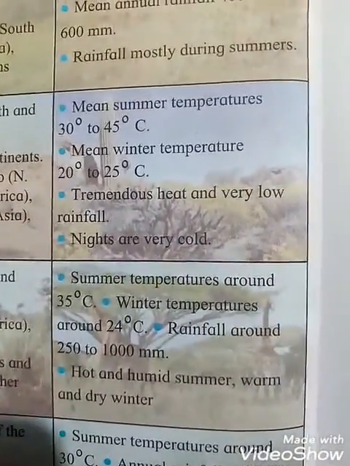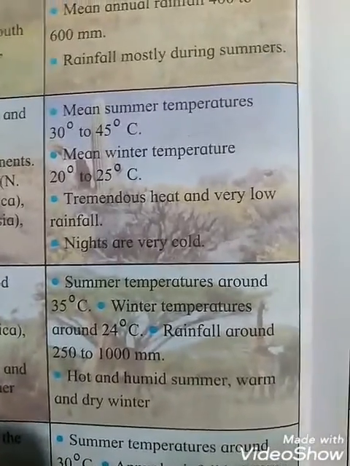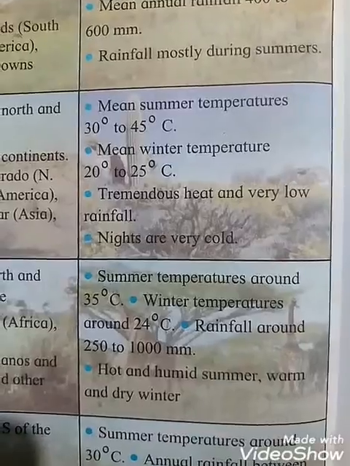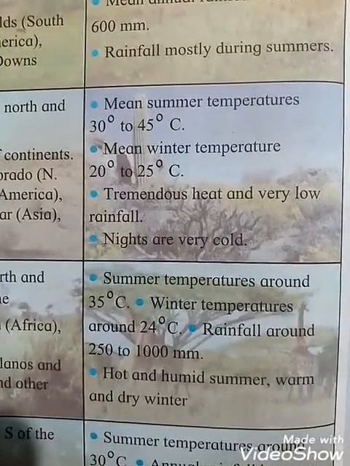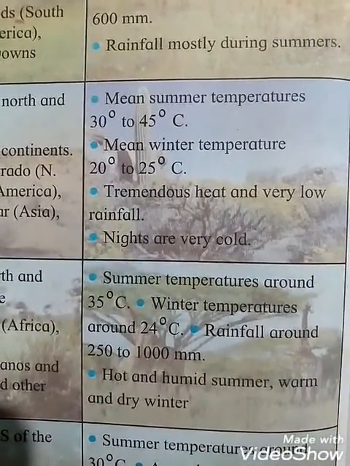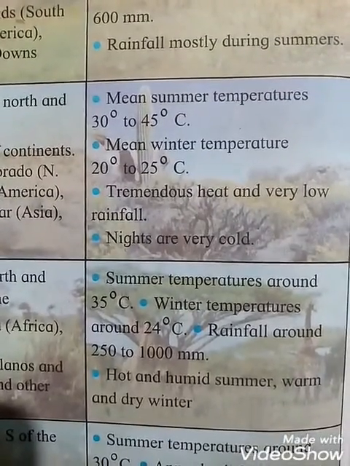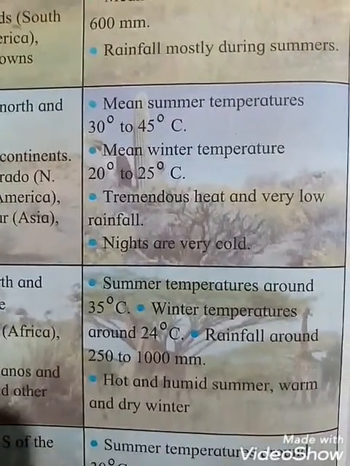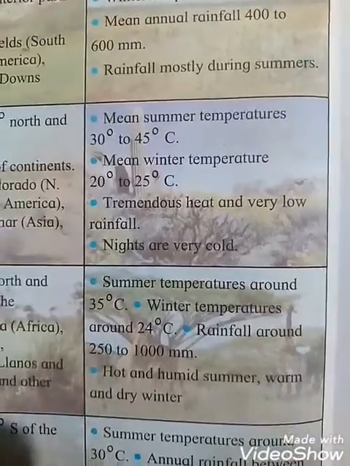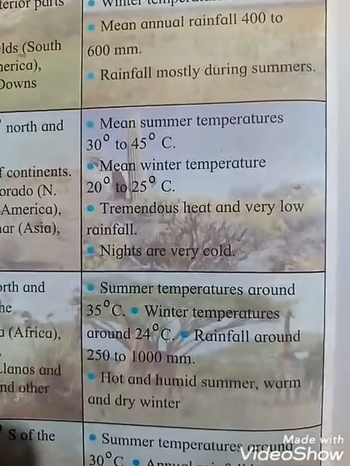And in this place, the climate is: summer temperature around 35 degrees Celsius, students, winter temperature around 24 degrees Celsius, and rainfall around 250 to 1000 millimeters. Hot and humid summer, warm and dry winter. Okay students, summer is hot and humid and winter is warm and dry.